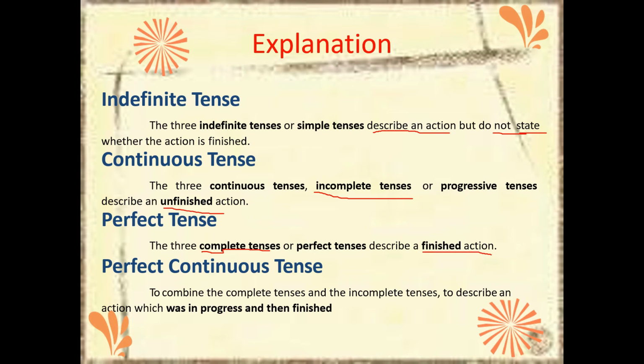The three complete tenses or perfect tenses describe a finished action. To combine the complete tenses and the incomplete tenses is to describe an action which was in progress and then finished.